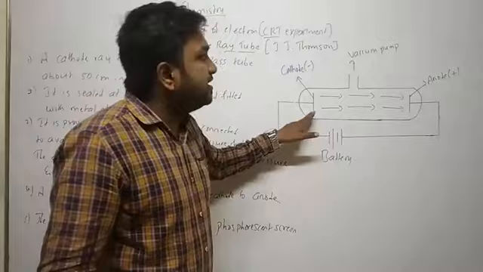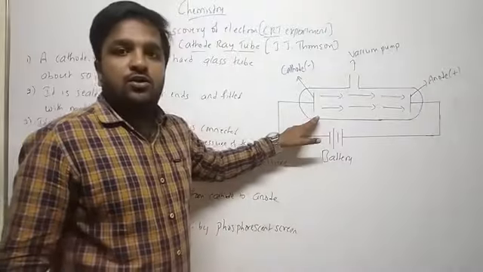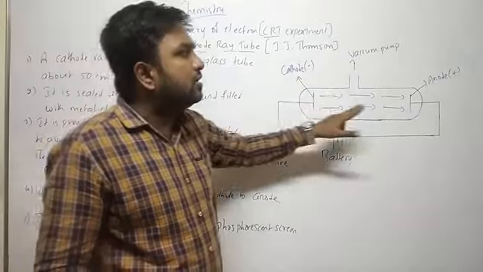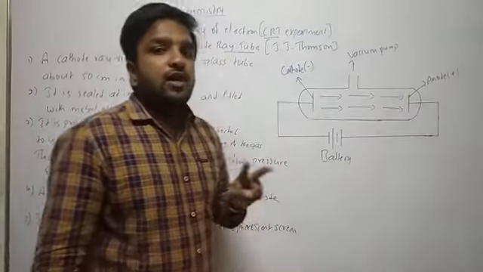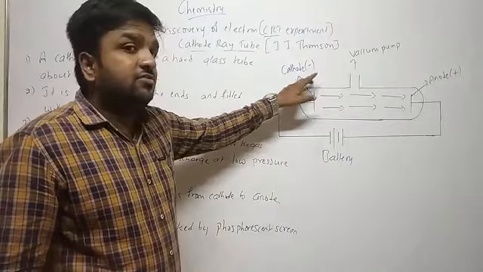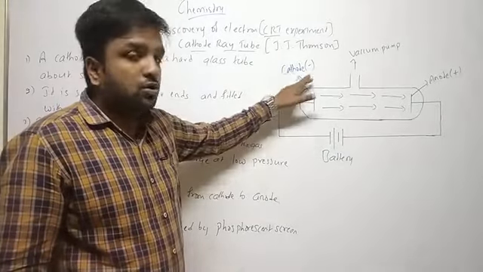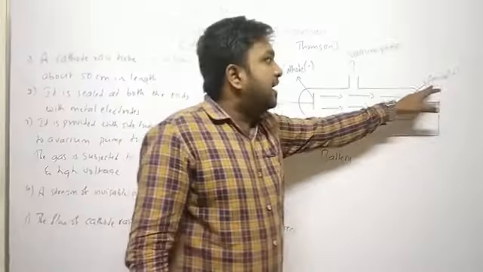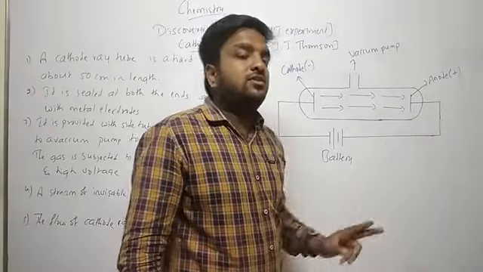It is fitted with two metal electrodes. We have the cathode and we have the anode. Those are the two metal electrodes. The cathode is negatively charged. Don't get confused, this is not ion, this is cathode. It is negatively charged, and the anode is positively charged.